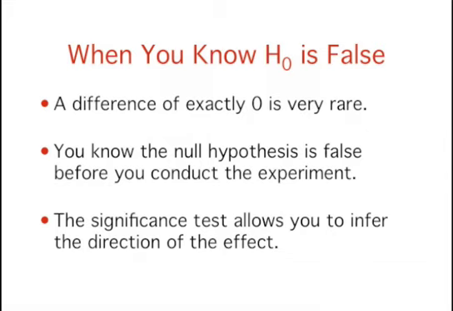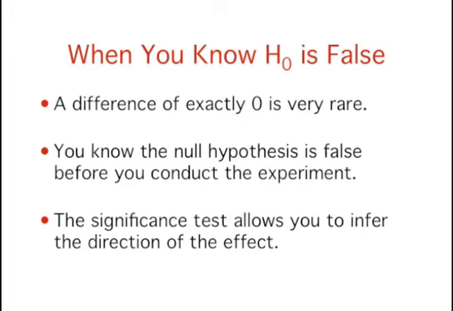There are many situations in which it is very unlikely two conditions will have exactly the same population means. For example, it is practically impossible that aspirin and acetaminophen provide exactly the same degree of pain relief. Therefore, even before an experiment comparing their effectiveness is conducted, the researcher knows that the null hypothesis of exactly no difference is false. However, the researcher does not know which drug offers more relief.